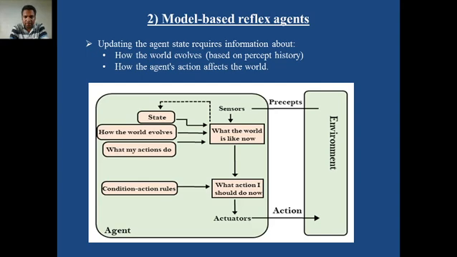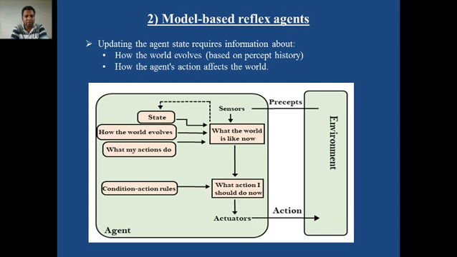Now here in the diagram you can see the percepts are coming from the environment with the help of sensors, and what the world is like now, this particular box, is nothing but your current state. Apart from that, on the left hand side you can see how the world evolves, meaning what is the perceived history.